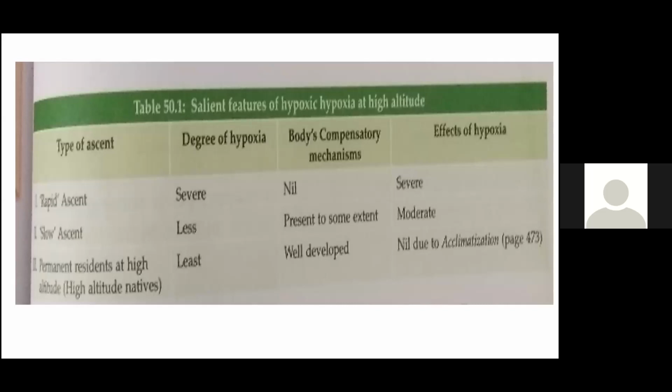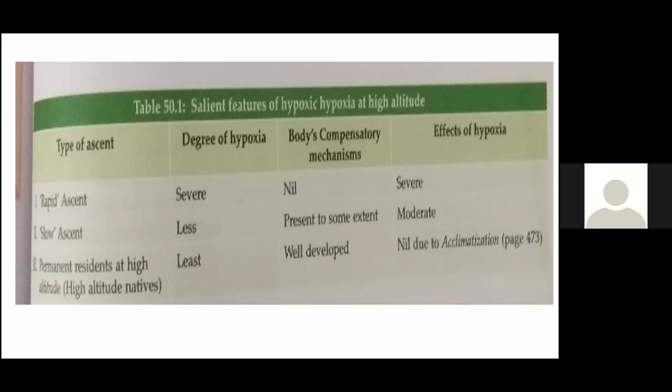In slow ascent, the degree of hypoxia will be less. Compensatory mechanisms will be present to some extent. What are those compensatory mechanisms? Accommodation, acclimatization, and long-term acclimatization. Then the effects of hypoxia will be moderate.